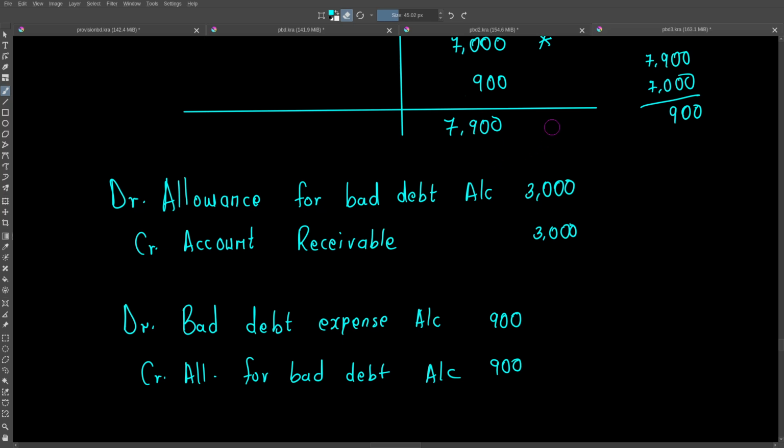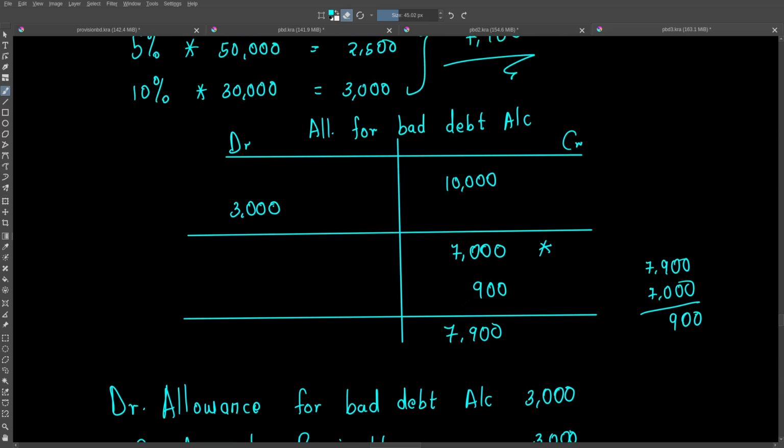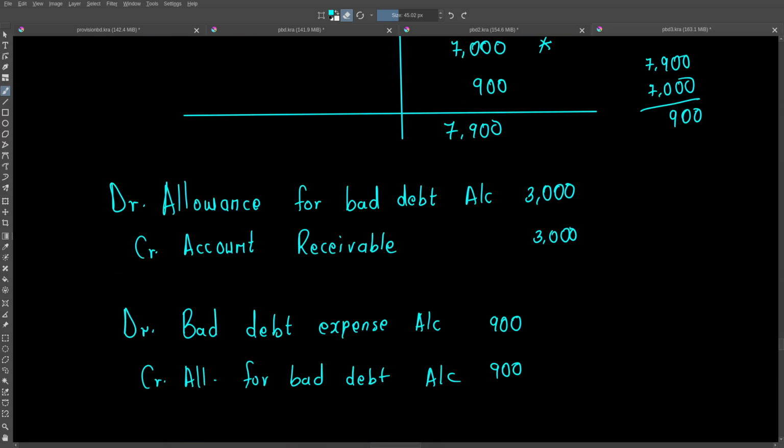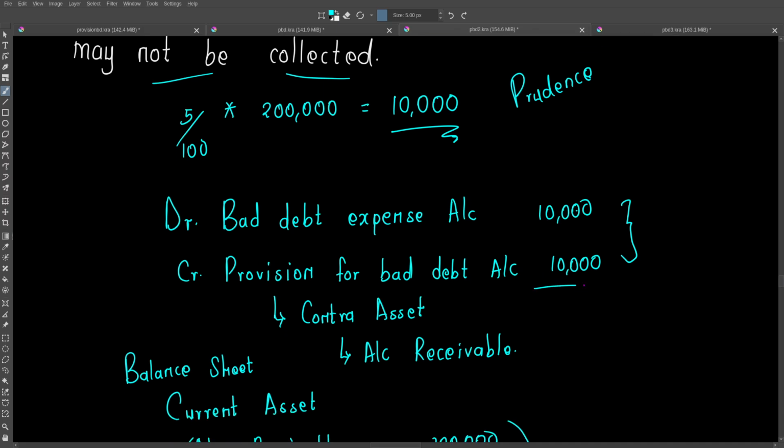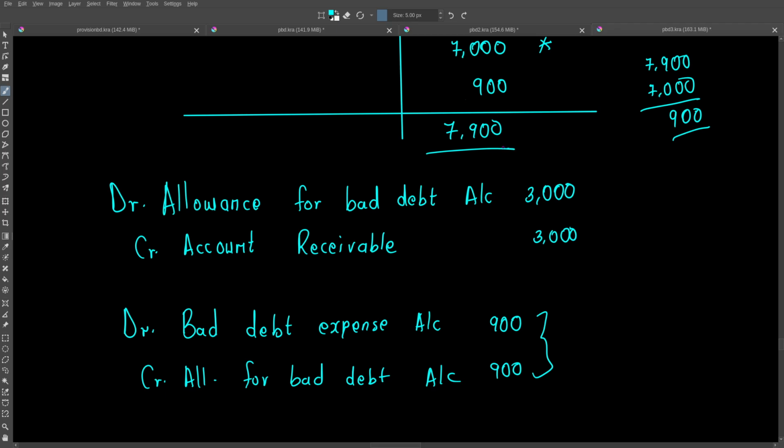So we have to look at the balance that we have in that account that is remaining, and then we calculate the provision we need to make as at that specific time. Then we see which adjustment we should do. In our case, you've seen we only need to add 900. That is why we are passing this. Unlike the previous example where our assumption was that our balance is 0, so we had to credit 10,000 to make sure as at year end we have that provision of 10,000. You see now our account balance is 7,900 because we have only passed a journal entry to add 900.